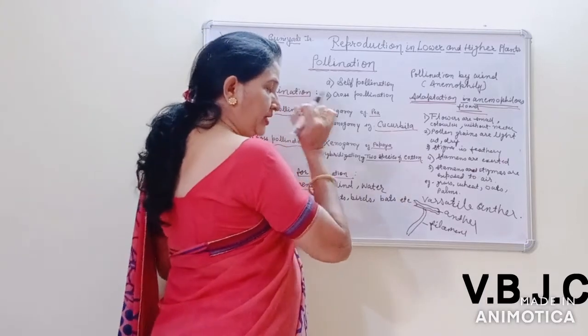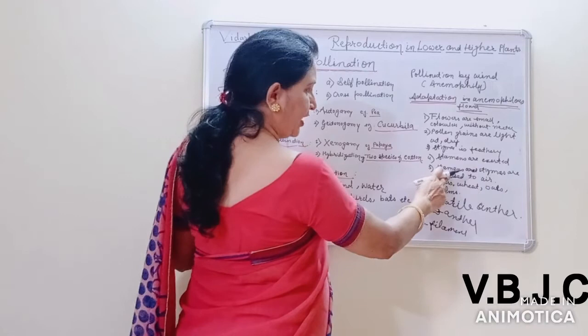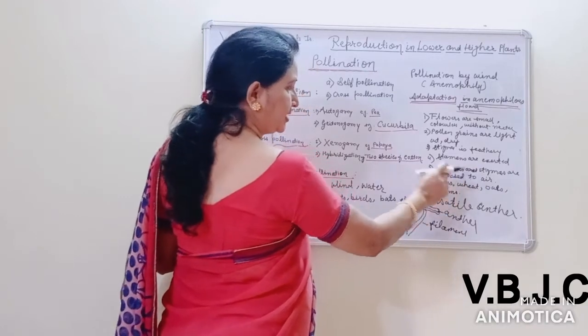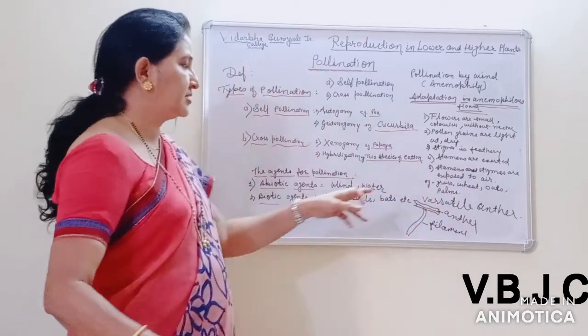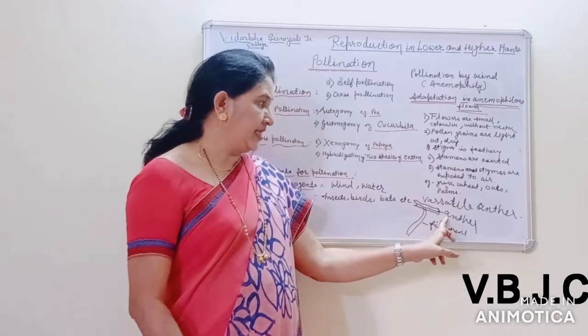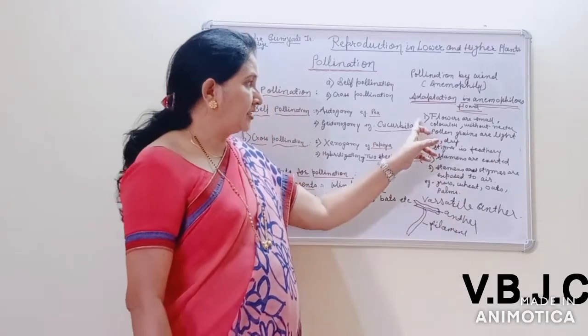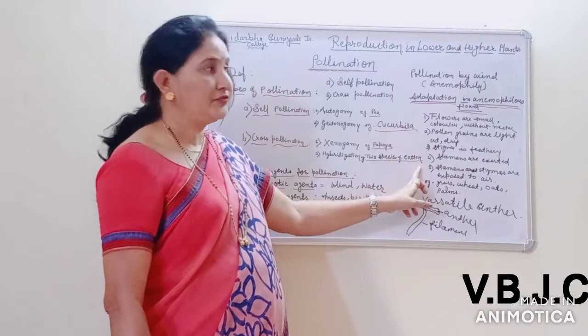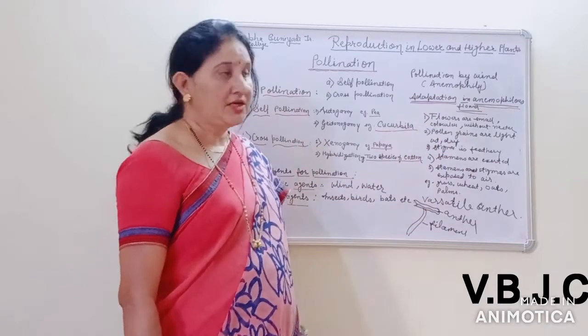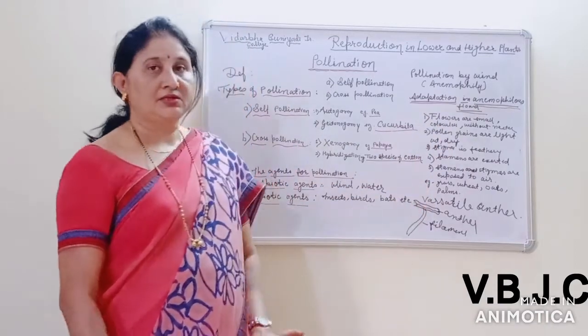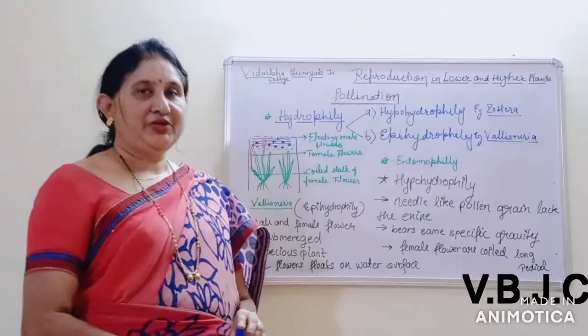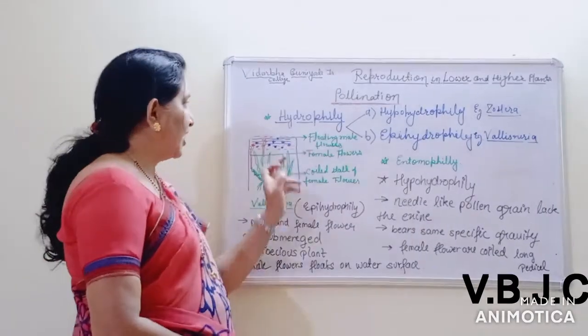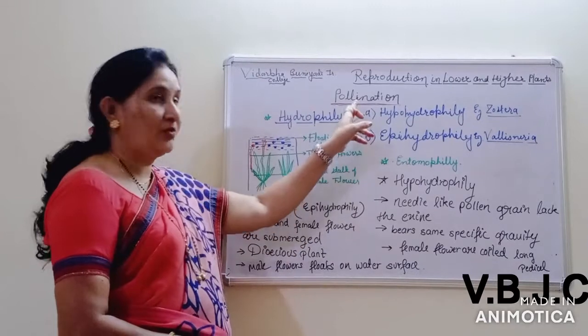That's why the stamens and stigmas are exposed to air, and the stamens have versatile anthers. So these are the adaptive characteristic features found in the anemophilous flower. Now we are going to study hydrophily under the subtopic pollination.